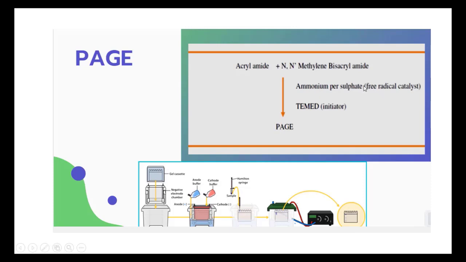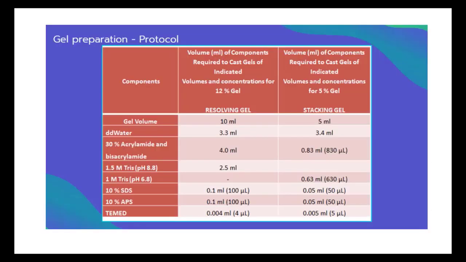APS makes the monomer into cross-linked polymer, and TEMED initiates the reaction and completes it as soon as possible. So the gel is formed. This is the supporting medium for the separation of protein in SDS-PAGE. So this is the general protocol for the preparation of a gel.